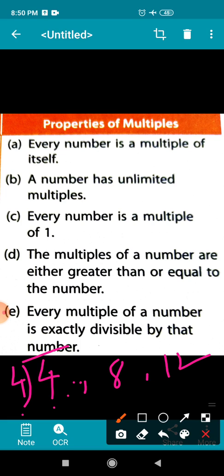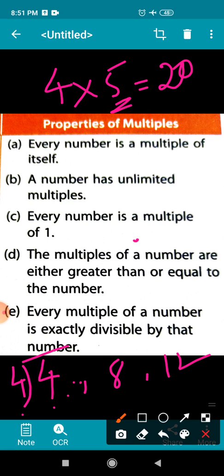So, learn these properties and learn the method to find out multiples. How can we get the multiple? To get the multiple, we will write the number multiplied by a counting number. Suppose we have to find the fifth multiple of 4, so we will multiply 4 by 5 and we will get 20. So the fifth multiple of 4 is 20. Okay, so revise it once again.